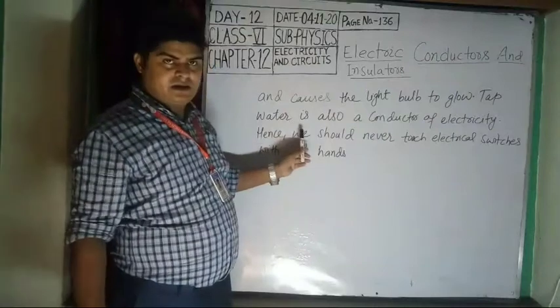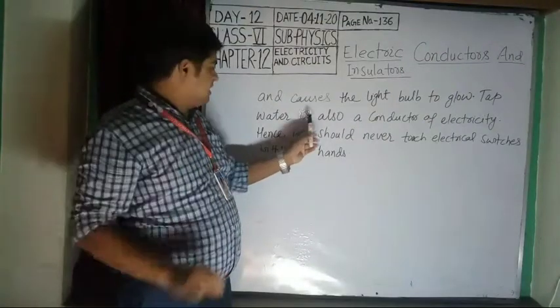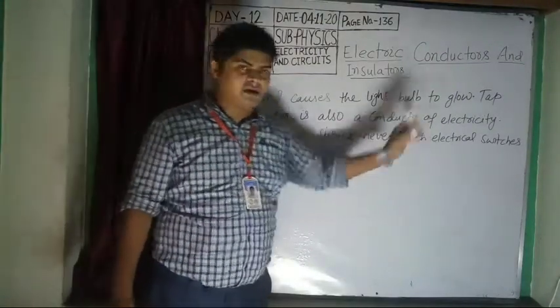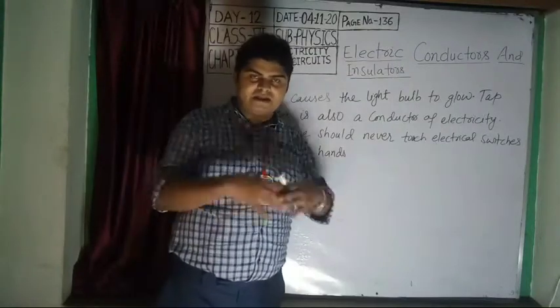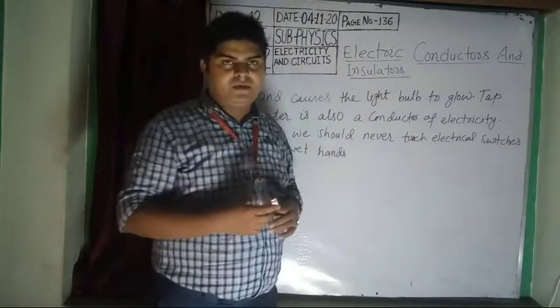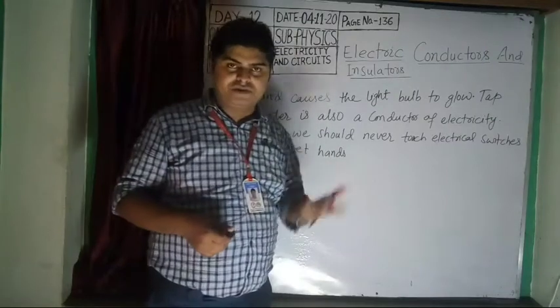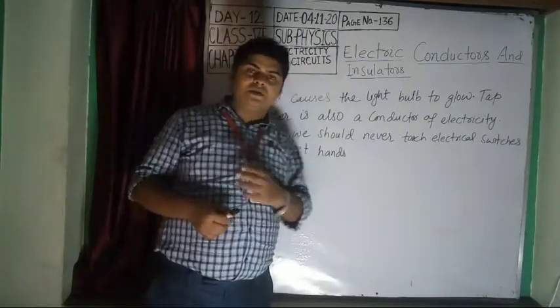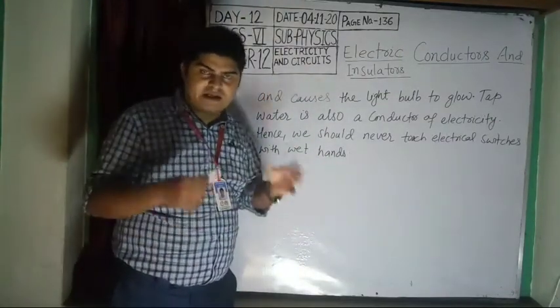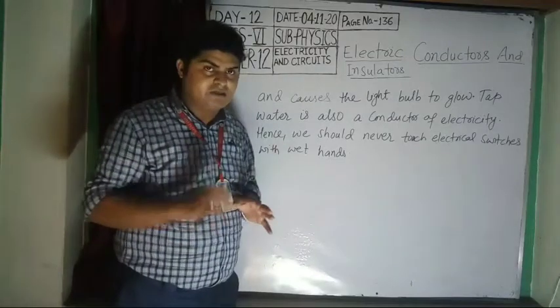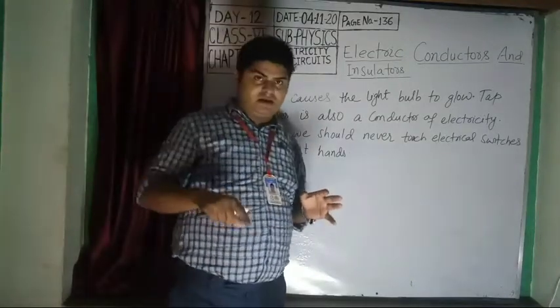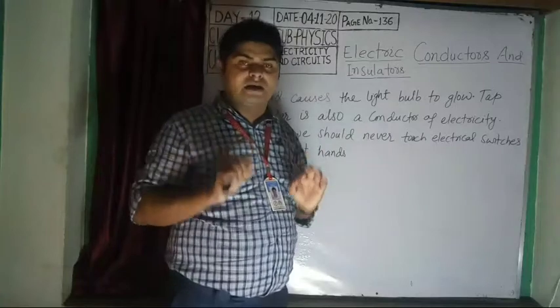Tap water is also a conductor of electricity. That means the normal water we use to drink is a good conductor of electricity, but distilled water is a bad conductor of electricity.